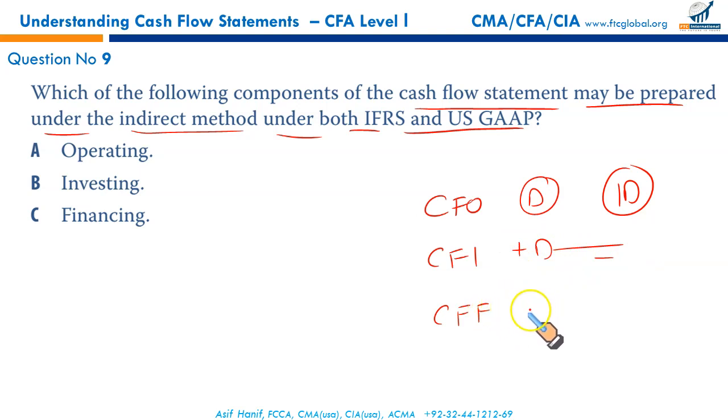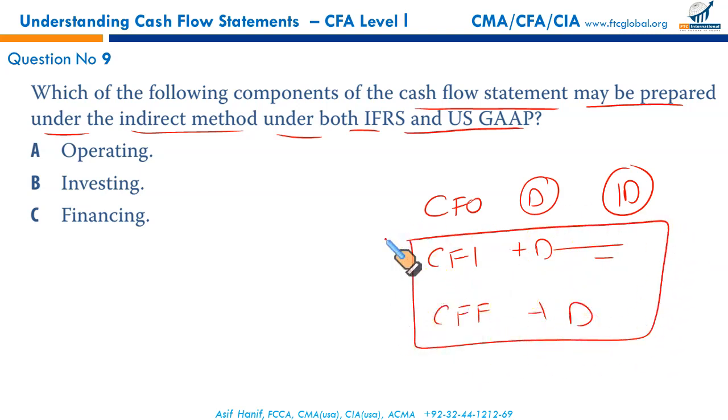Cash flow from financing, it is direct. They are both direct. It is only the operating cash flow that can either be reported under direct method or indirect method. Otherwise, cash flow from investing and financing, they are direct method. Gross cash receipts and payments under financing as well as investing activities.